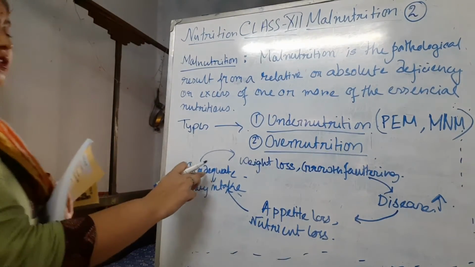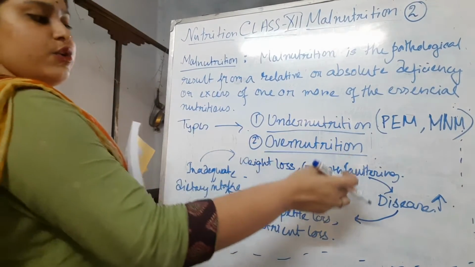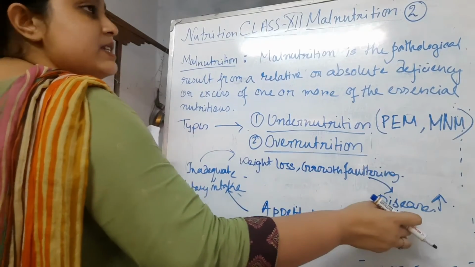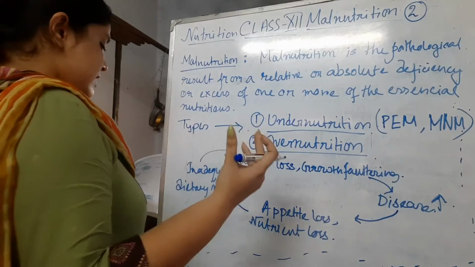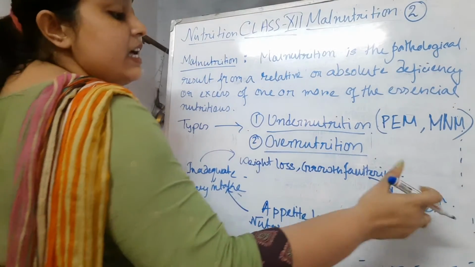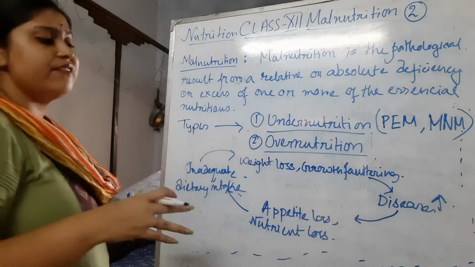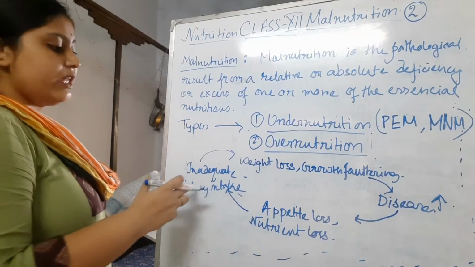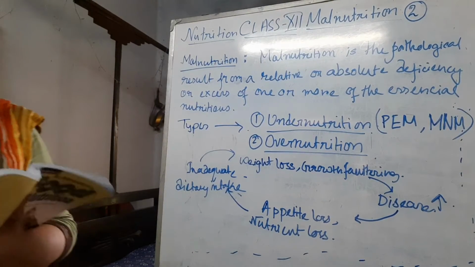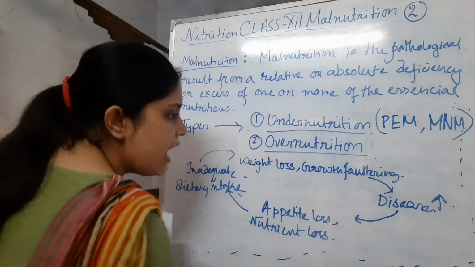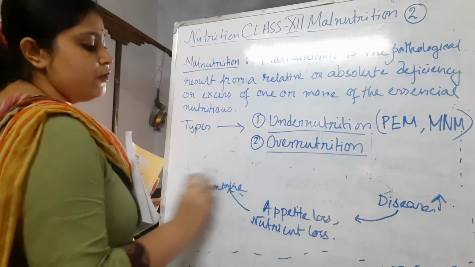Like if you start from inadequate dietary intake, it will lead to weight loss and growth faltering. It will create some disease, and the regularity and duration of the disease will increase. Then it will lead to appetite loss or nutrient loss, and when the person has appetite loss, they can't eat more. So inadequate dietary intake will be seen. So it is a cyclic manner. Next, after that, I will discuss one more thing.